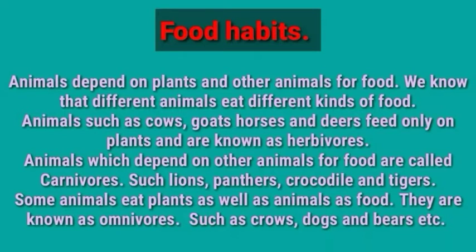Clear children? Some animals eat plants as well as animals as food. They are known as omnivorous, such as dog and bears. Means this type of animals usually depend on plants as well as animals as food. Means they are eating the plants and meat of other animals also. Yes or no? So that is known as omnivorous. And we can also say that this type of animals are both vegetarian and non-vegetarian. Why? Because they eat meat as well as plant products.